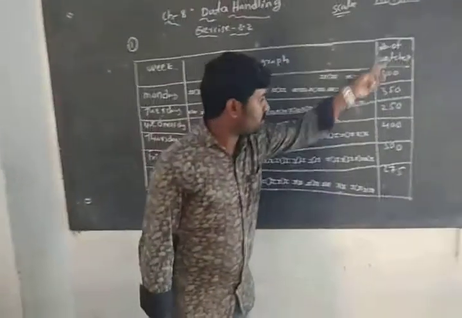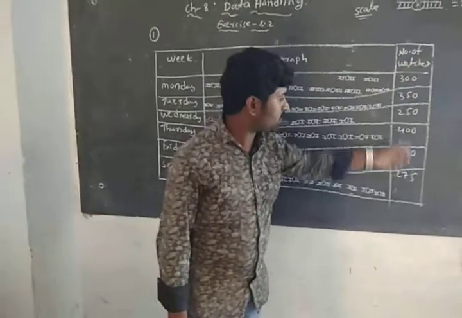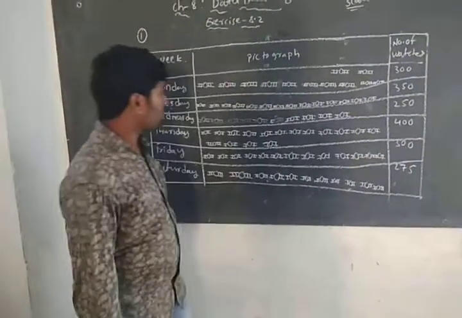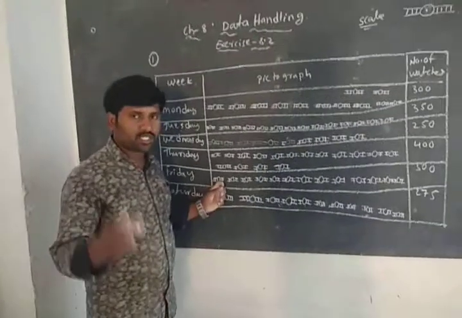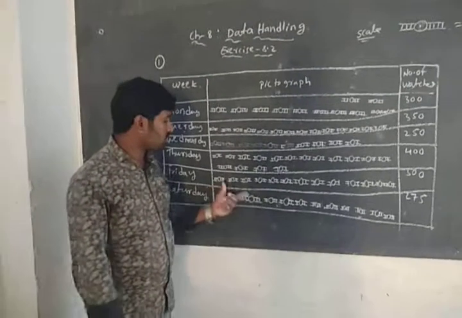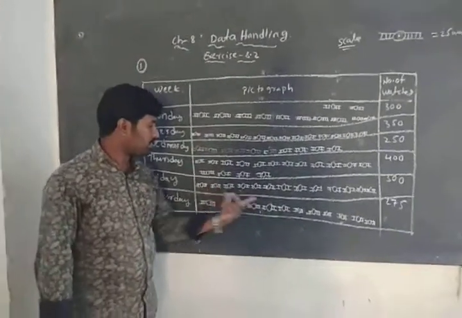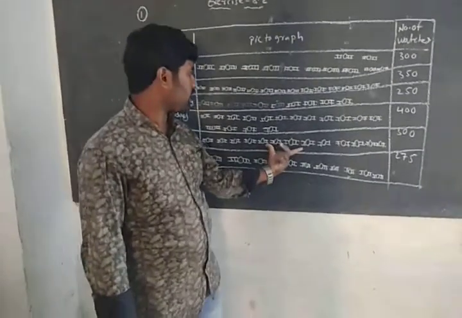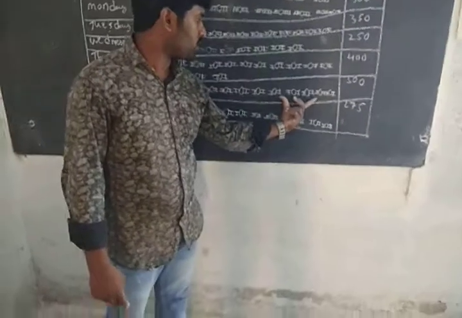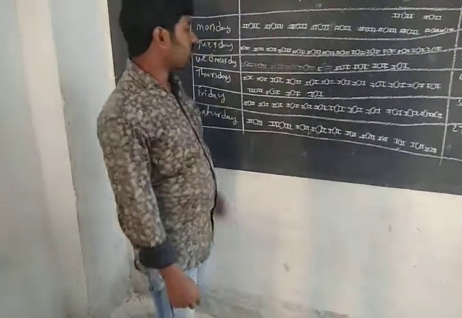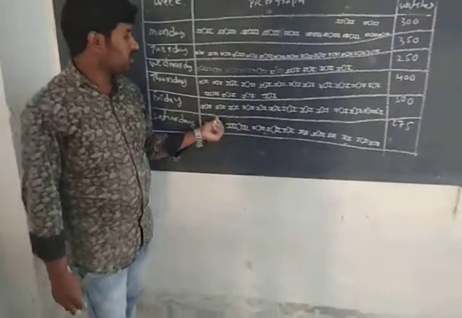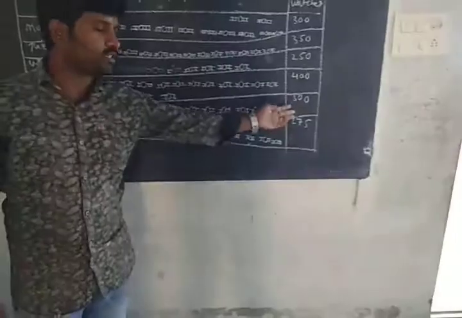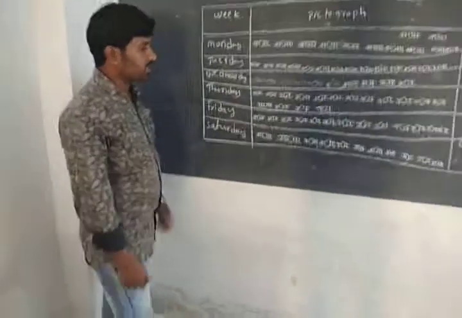The number of wristwatches is 300. We know one symbol represents 25 wristwatches. 4 symbols make 100, again 4 symbols make 100, again 4 symbols make 100. That is a total of 12 symbols. 12 times 25 equals 300.